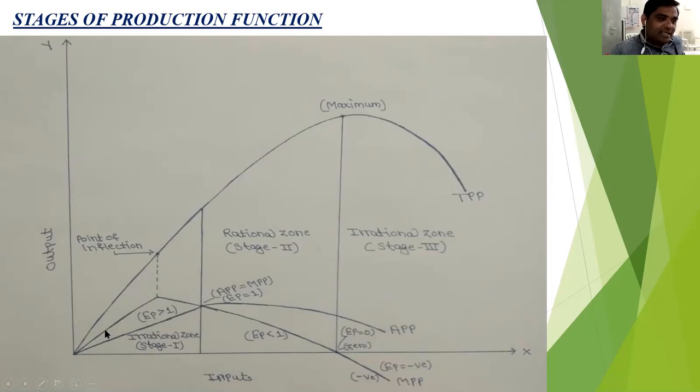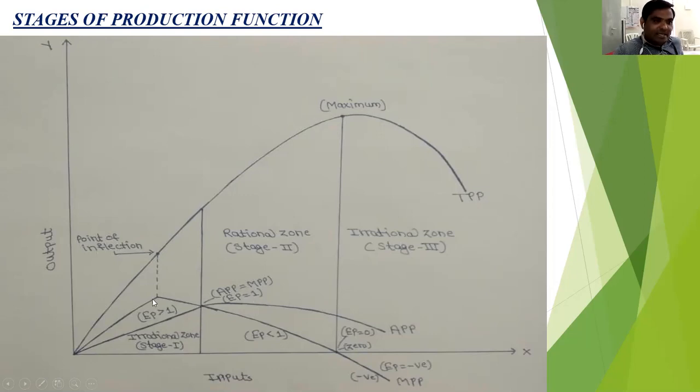MPP in the first stage increases up to a certain point. This is the point of maximum MPP, and if we connect this point of maximum MPP to the total product curve, then the point on the total product curve is called the point of inflection. Then after this point of maximum MPP, the MPP will decline. In the first stage, the APP is continuously increasing up to the point of maximum APP, which is at the end of stage 1. So at the end of stage 1, APP is equal to MPP and EP is equal to 1.